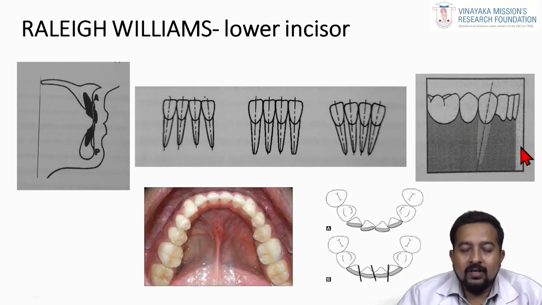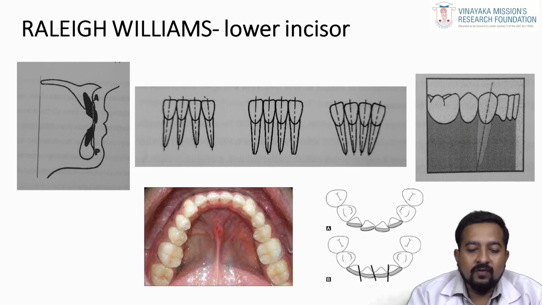Moving forward, there are 6 keys of lower anterior retention given by Riley Williams. See this, the first key is A. Point A to pogonion, this line will be there. Your lower incisor should be at the AP line or 1 mm ahead of this AP line at the end of the treatment. Then the second one: the root apex should always be distal to the crown of your mandibular incisor.